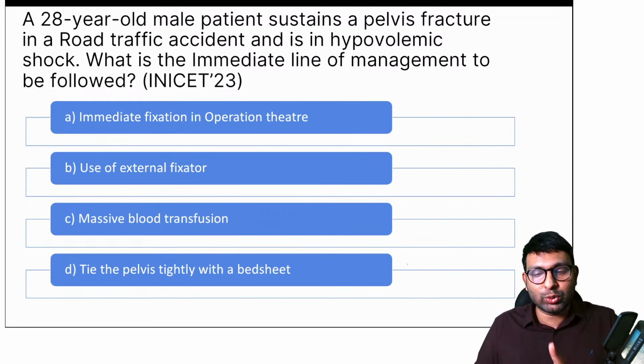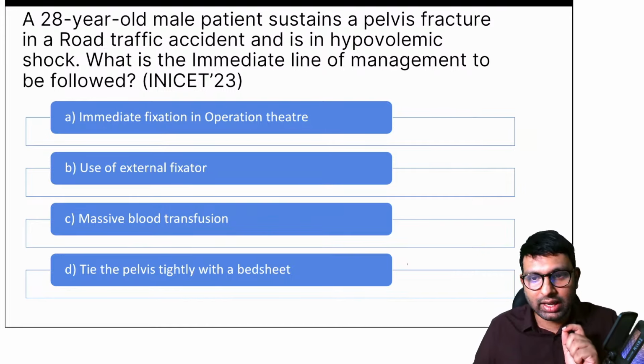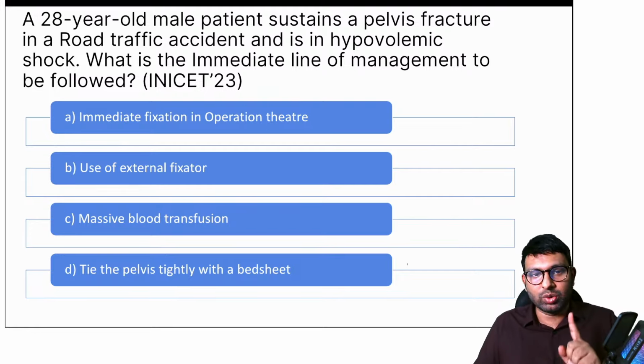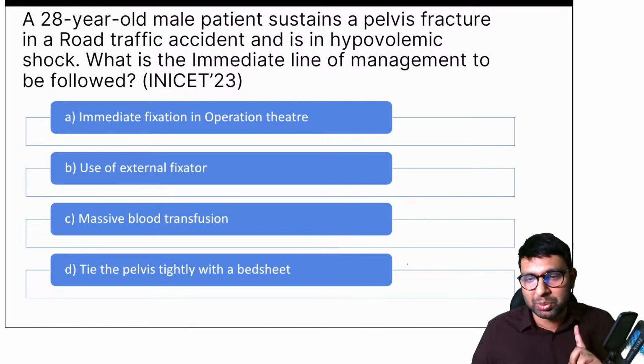This was an INICET 2023 question where again, see, the words are almost the same. A 28-year-old male patient, pelvis fracture, road traffic accident, hypovolemic shock. What is the immediate line of management? But the options have changed now. One option is immediate fixation in the OT. One more is use of external fixator. Third one is massive blood transfusion. And fourth one is tie the pelvis tightly with a bed sheet. You have a different option D.